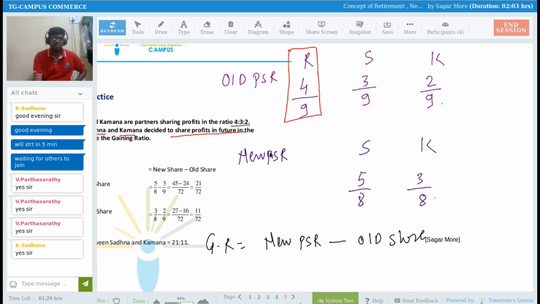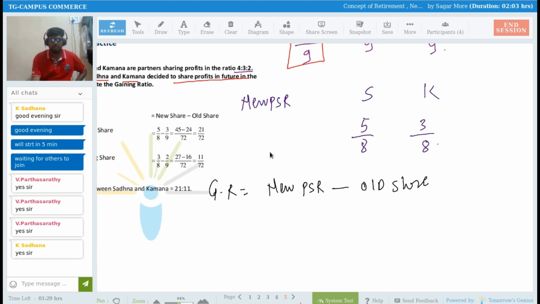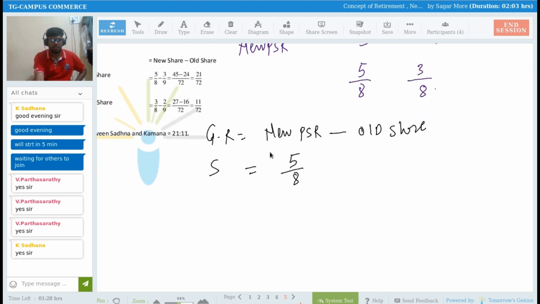What is the new share for Sadhana? It is 5 by 8. And the new share for Kamana is 3 by 8. Minus the old share.